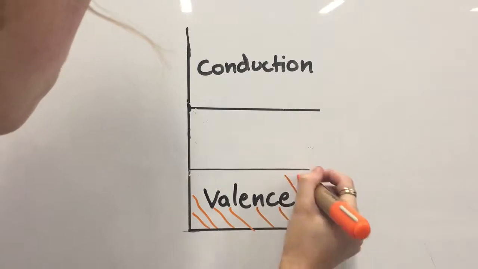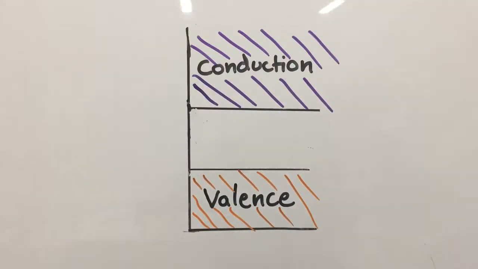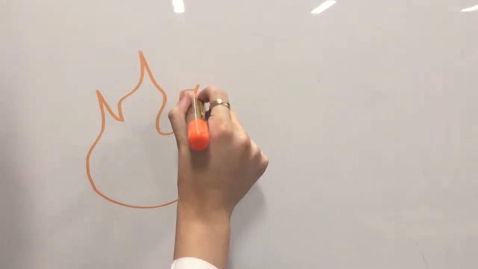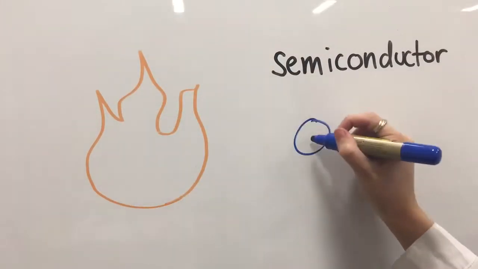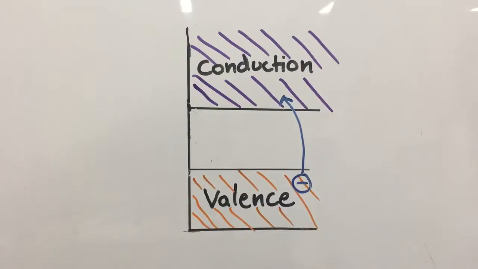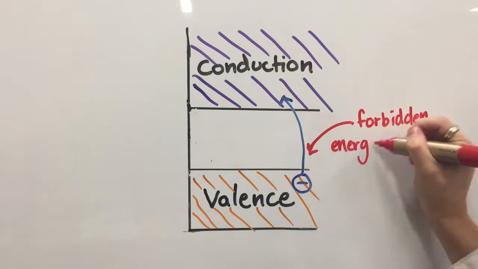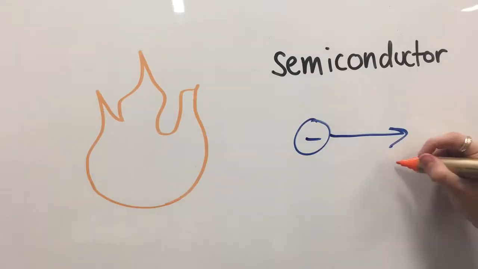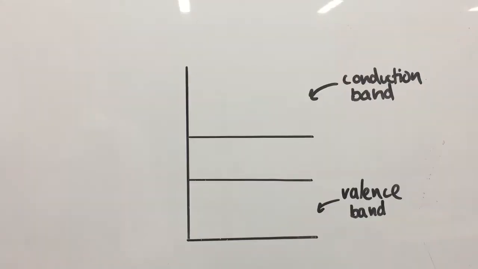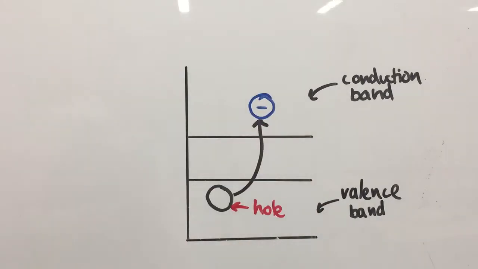In a semiconductor, at room temperature, the conduction band is partially filled and its conductivity is moderate. If heat is applied to a semiconductor, the electrons can gain thermal energy and jump up from the valence band to the conduction band. This is possible because semiconductors have relatively small forbidden energy gaps. When an electron in the valence band jumps up into the conduction band, it leaves behind a positively charged hole.